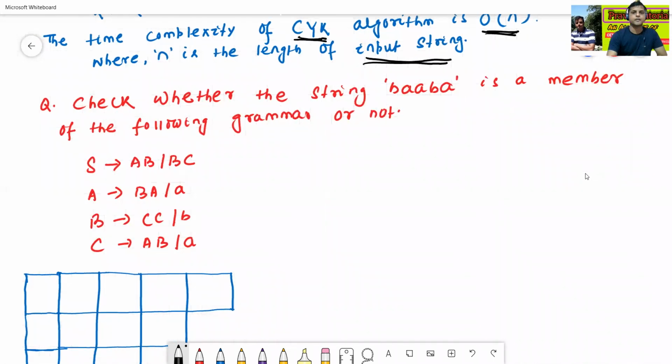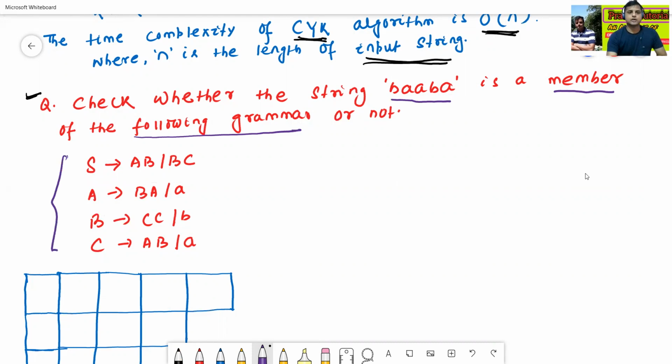Okay, see, this is a question. Check whether a given string BA is a member of the following grammar or not. Following grammar means this is the grammar.